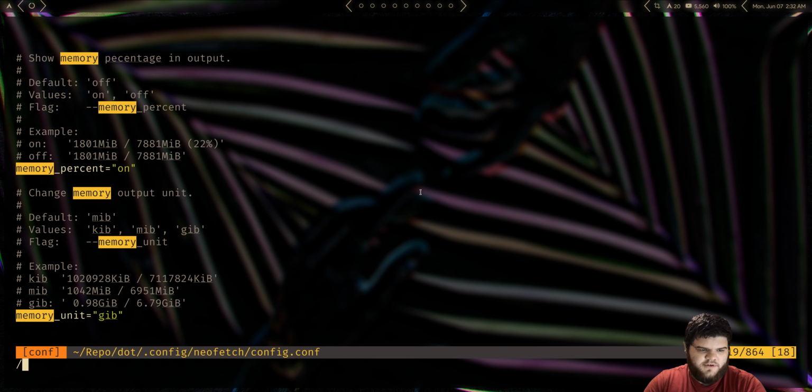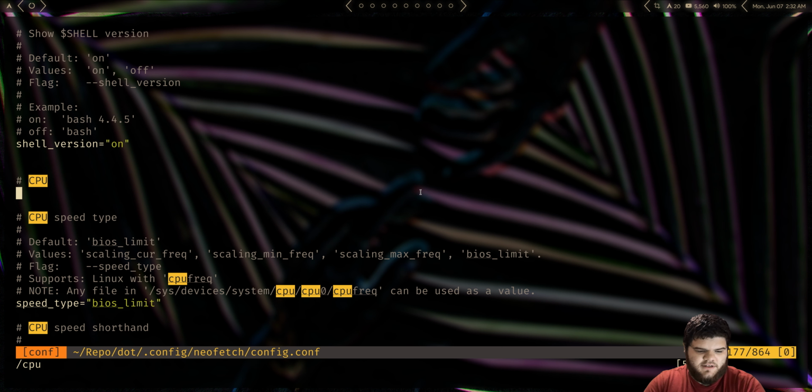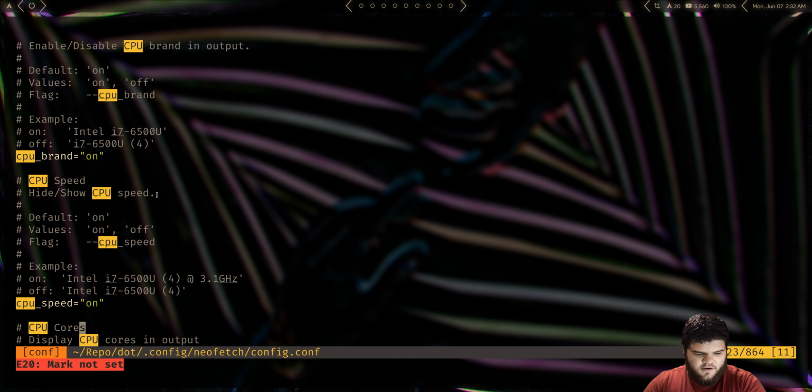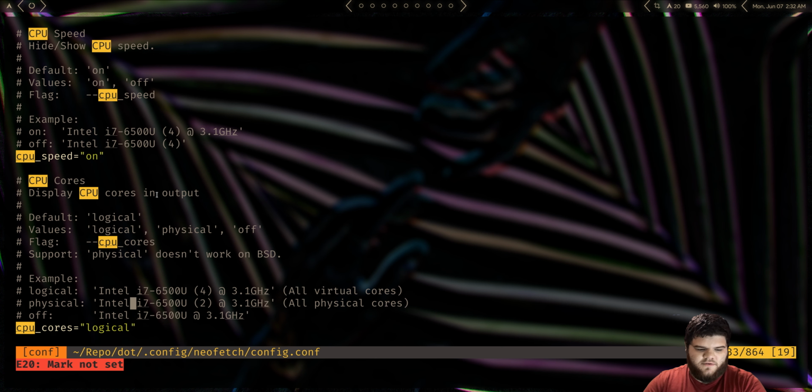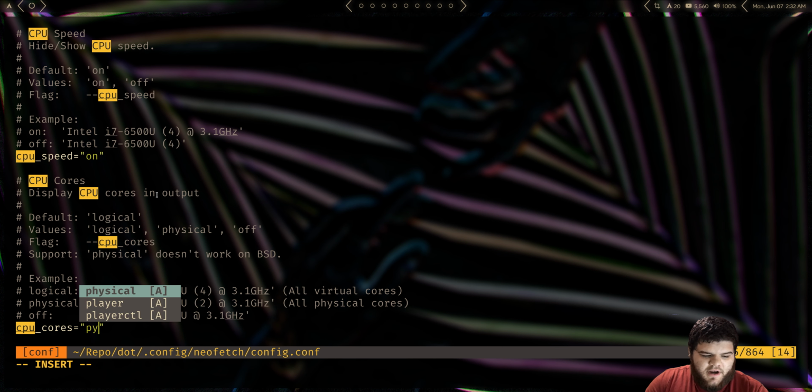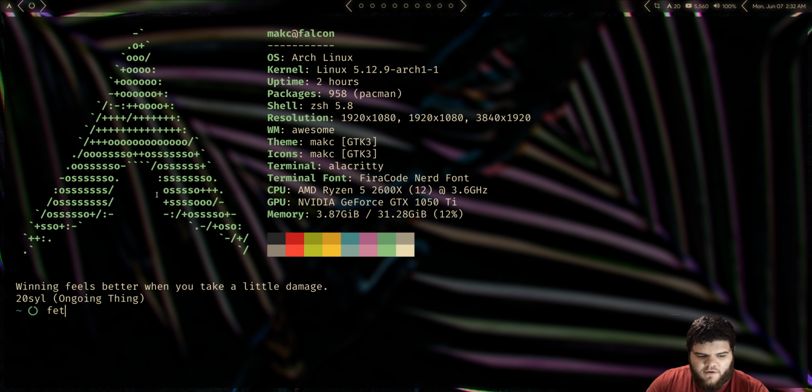And I believe that's something we should have the option to do if I go and look at CPU. Oh yeah, right down here, CPU cores, display CPU cores, we can display as logical, physical, or off. Support for physical doesn't work on BSD. Huh, wonder why that is. Anyways, let's go ahead and try out physical here and rerun fetch.